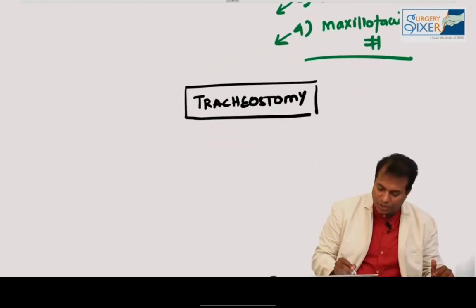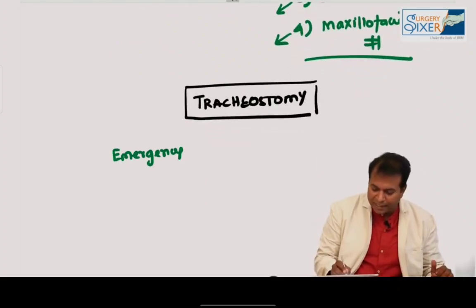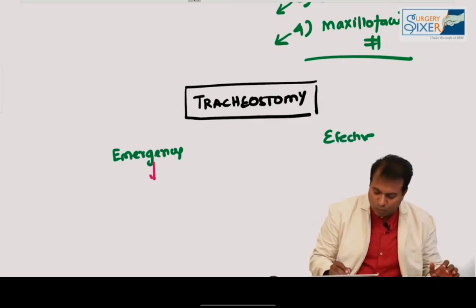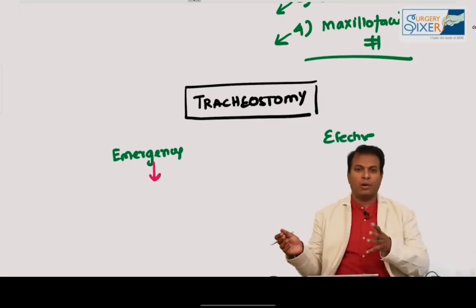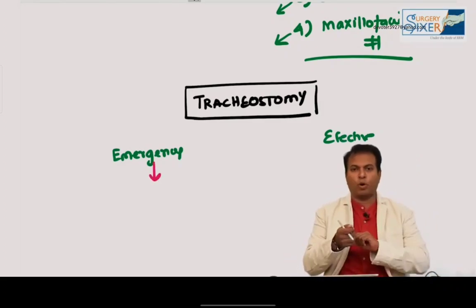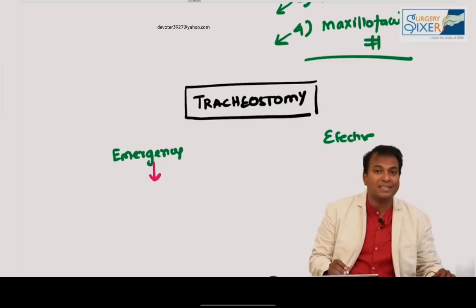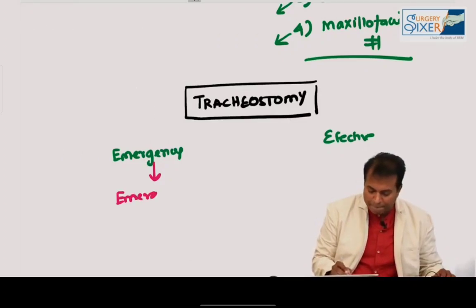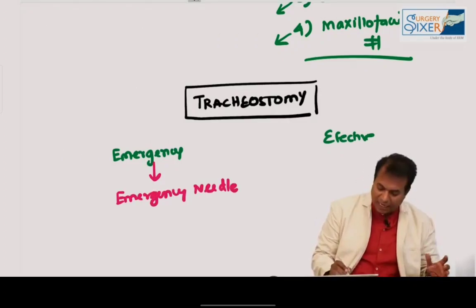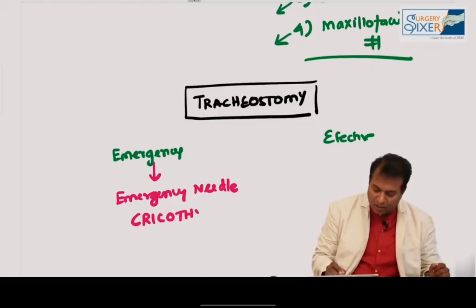And in maxillofacial injuries, what do you do in an emergency? And electively, what do you do? In an emergency, you all would have seen a needle being inserted in some movies. There is one movie that came recently also. One hero uses a tube, a broken cord, to tap here and put a tube inside. That is the emergency tracheostomy. That is known as emergency needle tracheostomy, known as cricothyroidotomy.